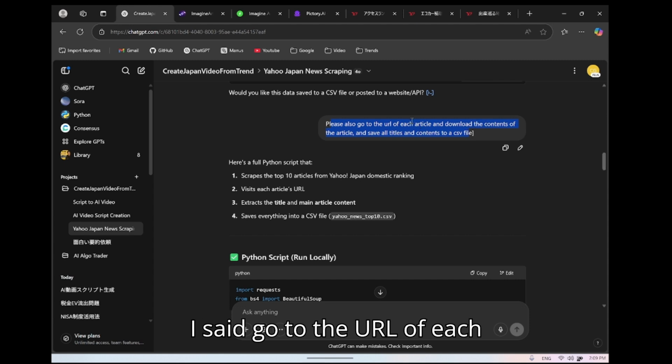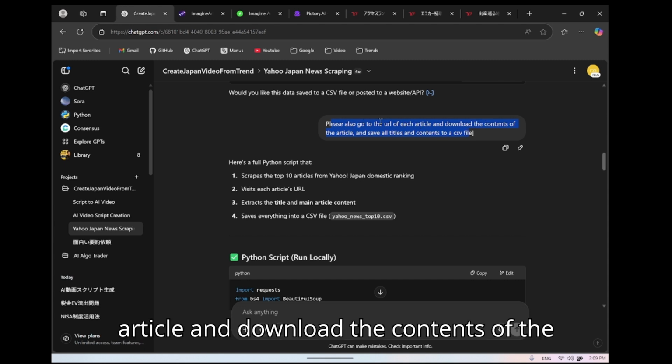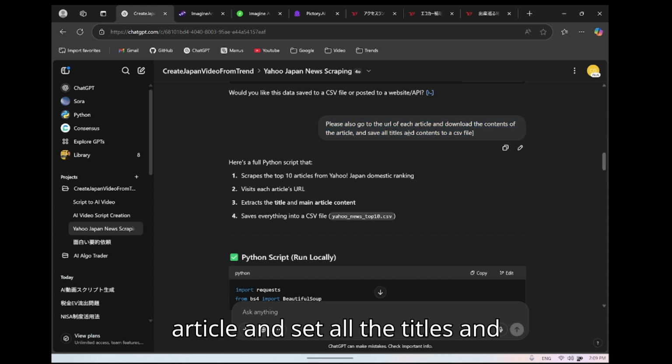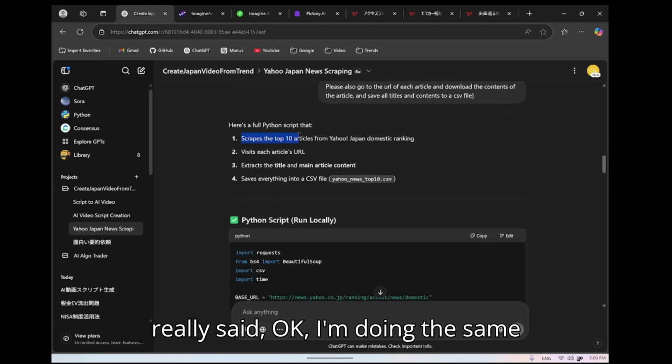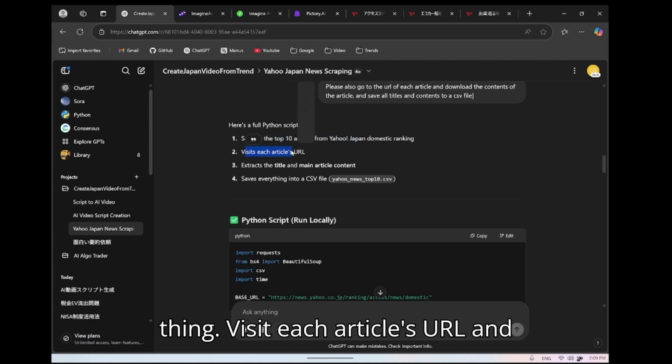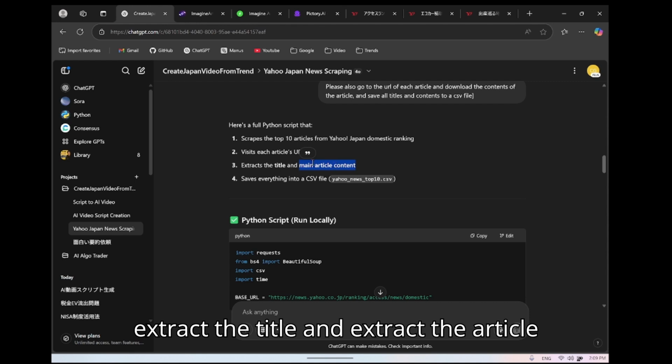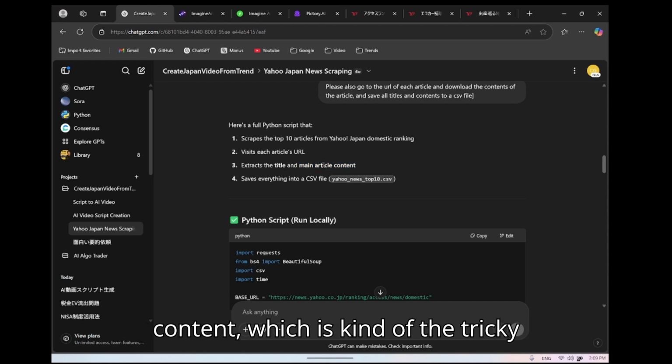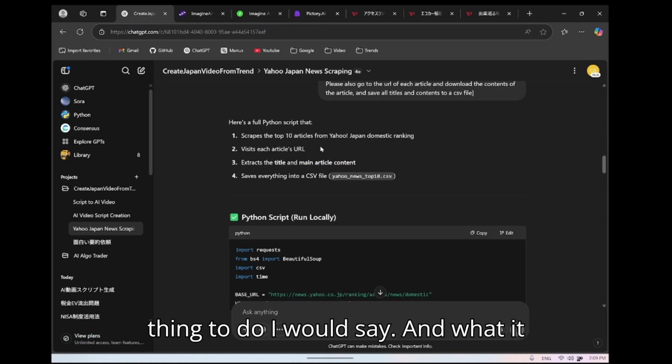So then I said go to the URL of each article and download the contents of the article and save all the titles and contents to a CSV file. So it really said, okay, I'm doing the same thing. Visit each article's URL, extract the title, and extract the article content, which is kind of the tricky thing to do, I would say.